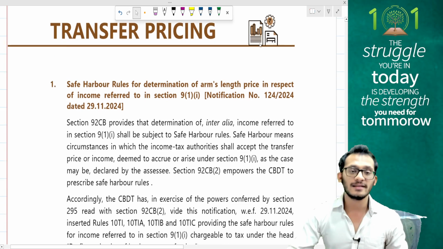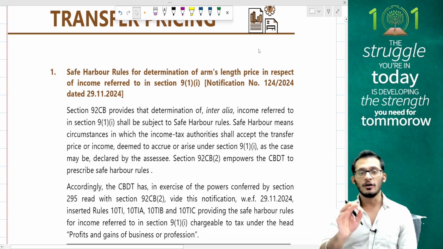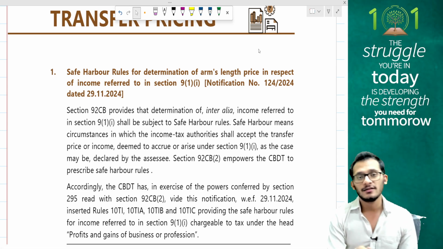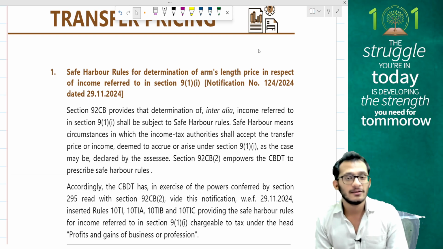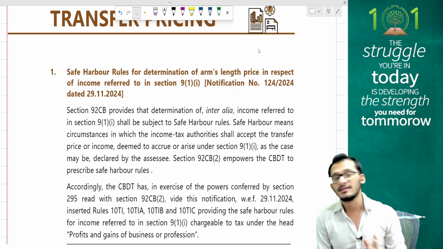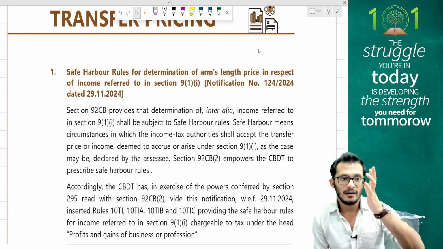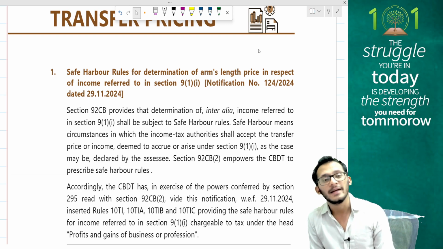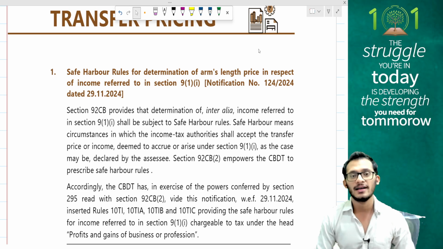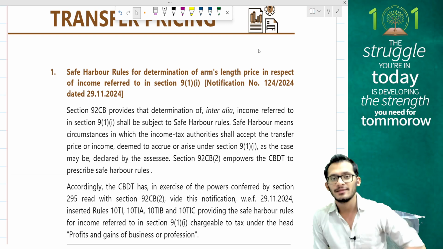Then you have transfer pricing, people, and this is the one thing which I want you to pay attention to. For those who have gone through classes would know that when it comes to transfer pricing, there was this very important topic called safe harbor rules. However, unfortunately for the last 6 years, this has never been tested for your ICAI exams. The reason being that whenever it was a November attempt, normally safe harbor rules will be notified after May. Because safe harbor rules were always being notified after May, it was never an opportunity for ICAI to test it because it would not fall within the 6 months bracket.